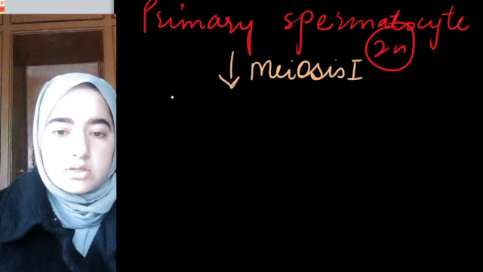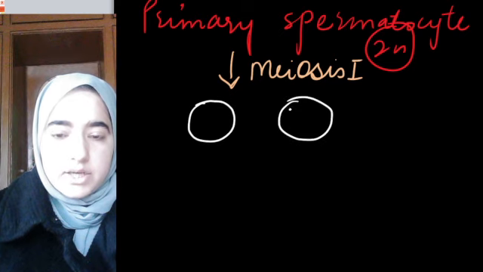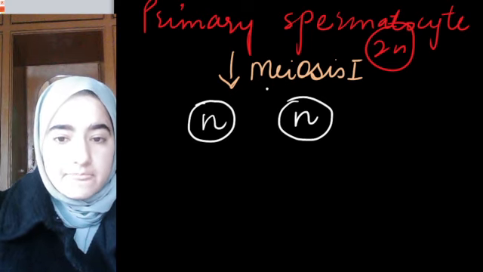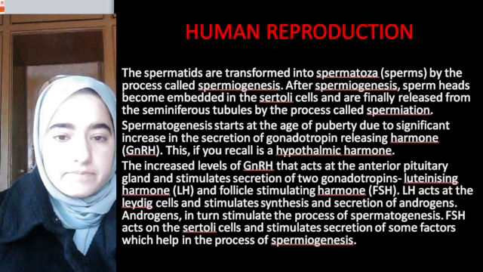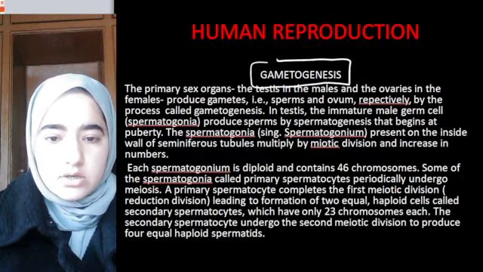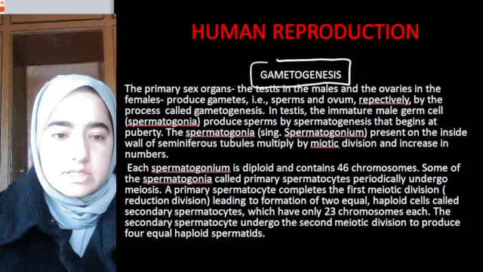They will form two cells like this, but their content is reduced, n and n, because meiosis is a reductional division. It will complete its first meiotic division, which leads to formation of two equal haploid cells known as secondary spermatocytes.